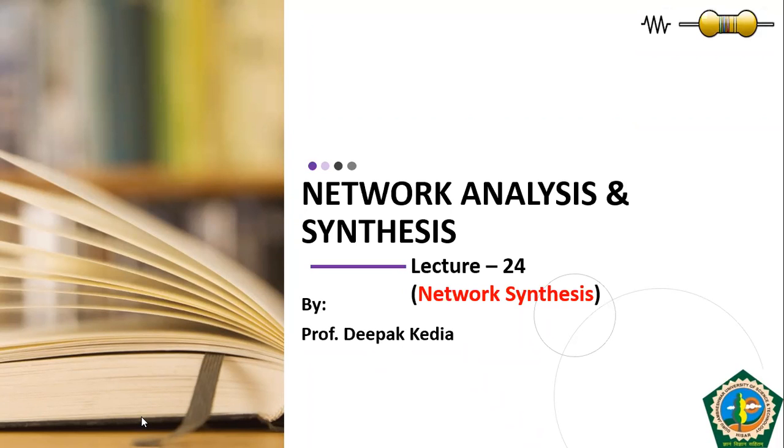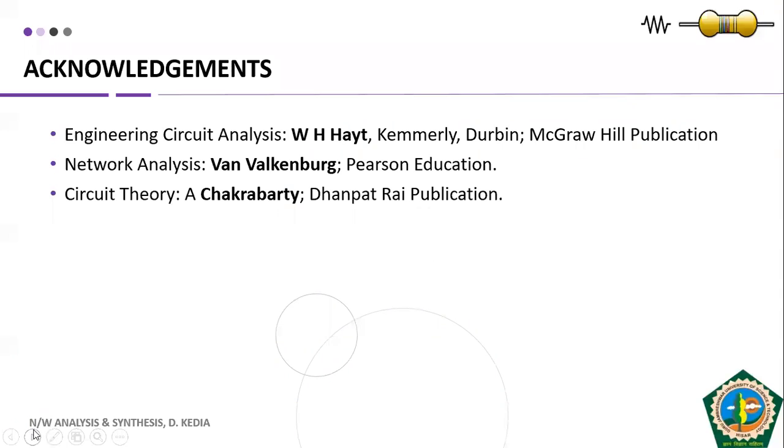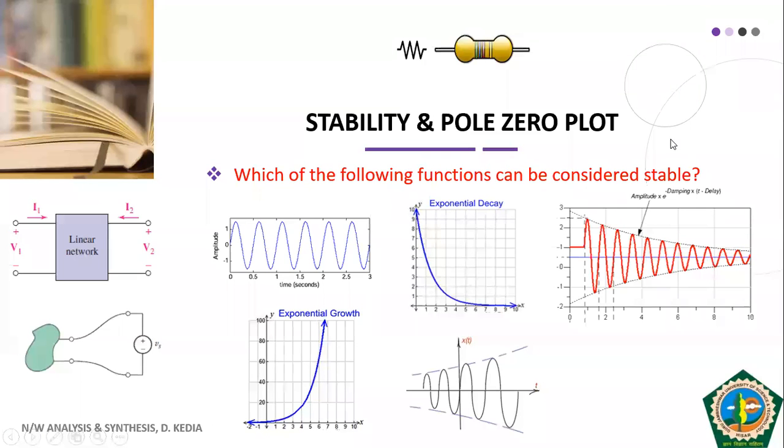In fact, in today's class, some of the concepts that we are going to discuss, we have already studied indirectly in the previous class, and we will continue with that in today's class also. As I told you, in the previous class, I talked about the stability of network function.